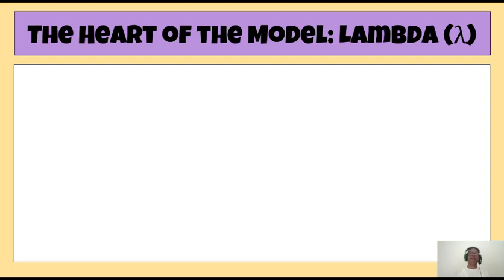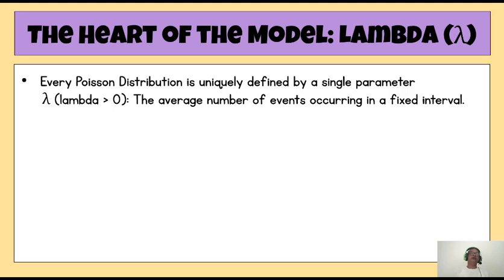Now, let us look at lambda, which is also called the parameter of the distribution. It is the rate at which the event is occurring. The Poisson distribution is uniquely identified by a single parameter, lambda. In the case of the binomial distribution, if you remember, we had two parameters: n, the number of trials, and p, the probability of success of the event.